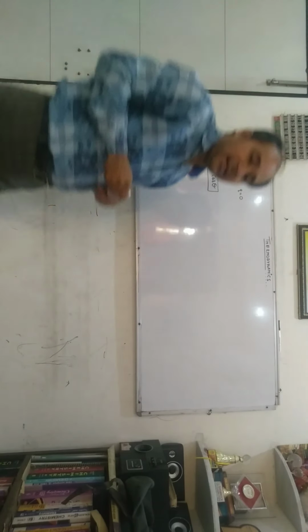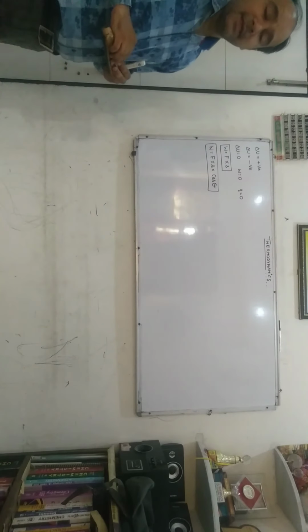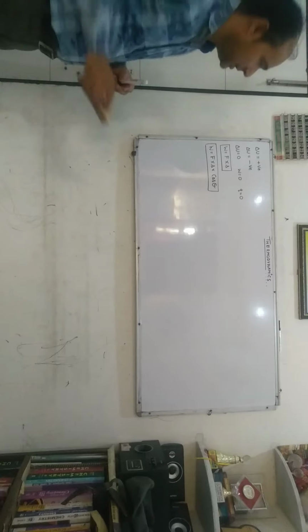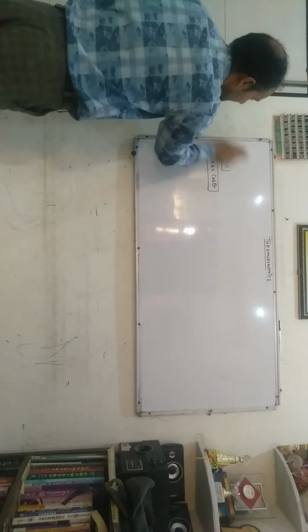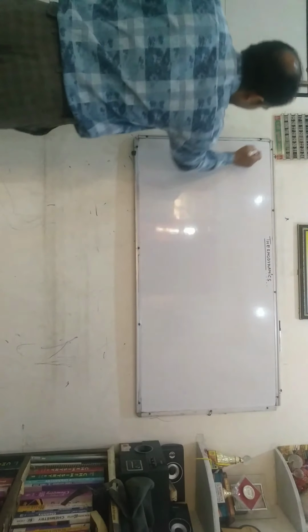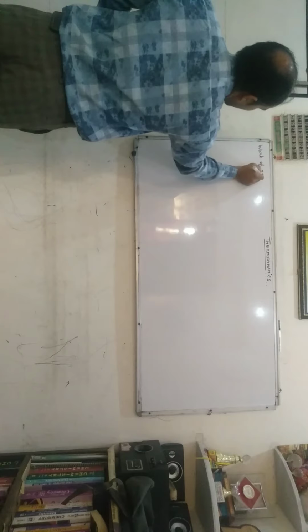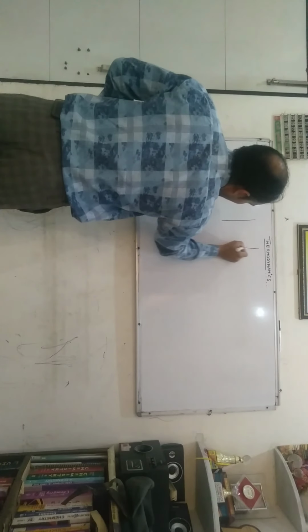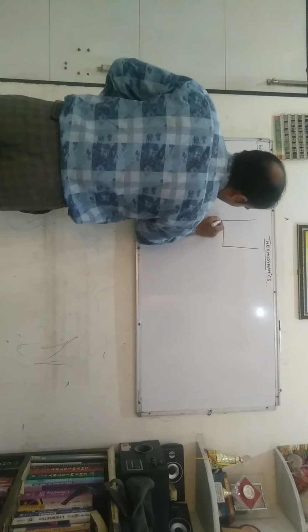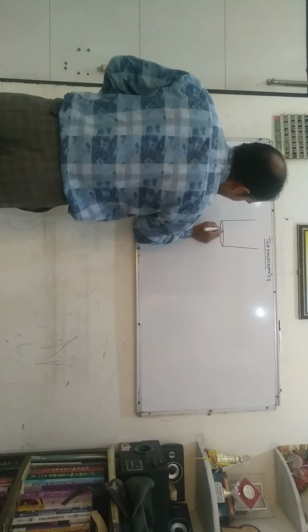Now, let us derive an expression of work of expansion. Suppose there is a vessel whose area of cross section is A square meter.